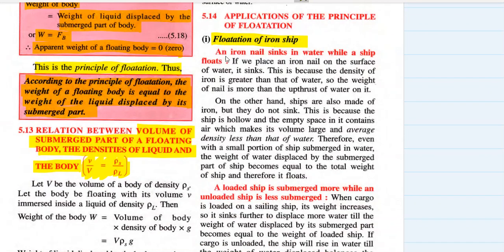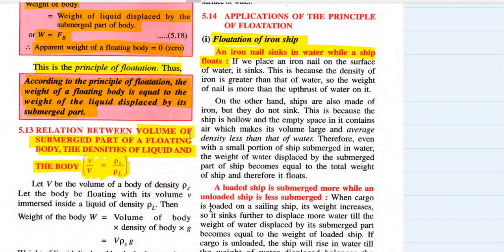Floatation of iron ship. An iron nail sinks in water while a ship floats. ये हमने पहले भी पढ़ा हुआ है, देख लो फिर से, क्योंकि हमने प्रिंसिपल ऑफ फ्लोटेशन पढ़ा है तो उसके कंटेक्स्ट में भी हम लोग थोड़ा समझने की कोशिश करेंगे. If we place an iron nail on the surface of water, it sinks. This is because the density of iron is greater than that of water. So the weight of nail is more than the upthrust of water on it.